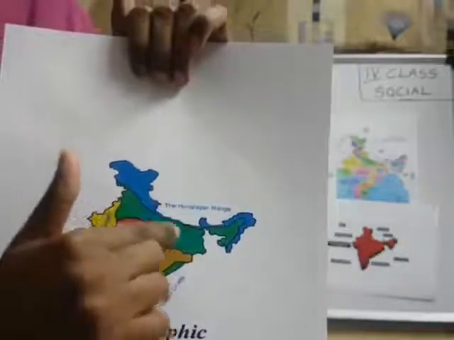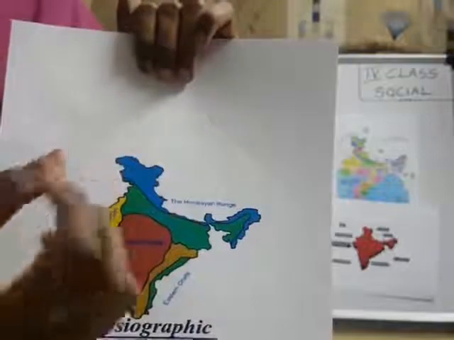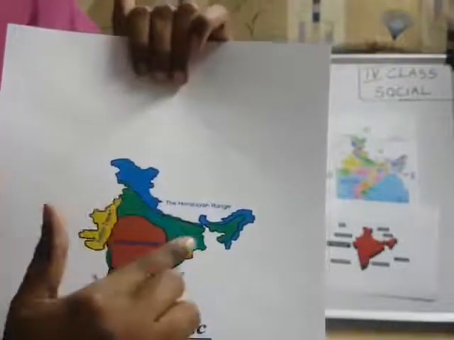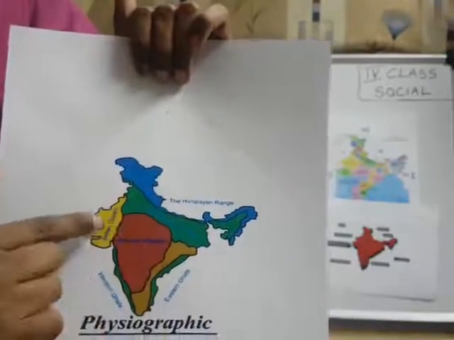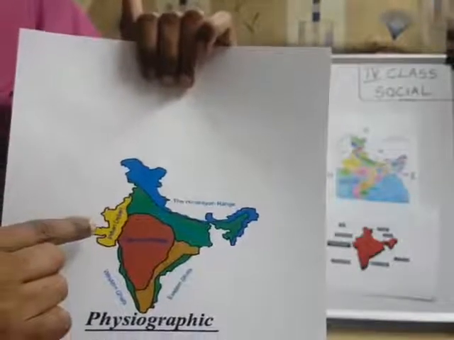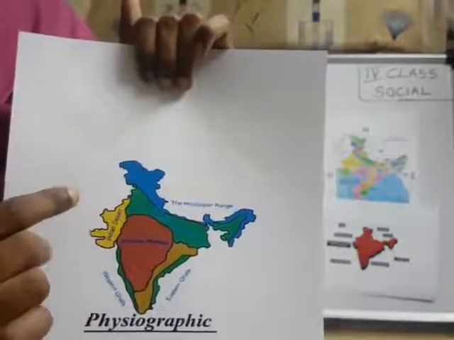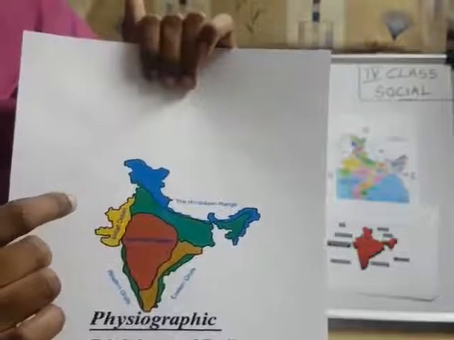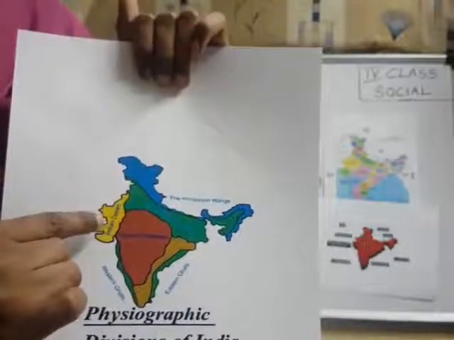Why is it given as green, do you know? Because crops are grown very well in that place. Okay, plain. This land is plain. So that's why northern plains. And coming to here, this land has more sand. Rajasthan, do you know Rajasthan? Rajasthan has deserts, right? So this one is desert.